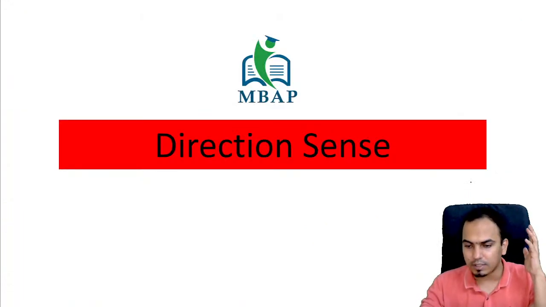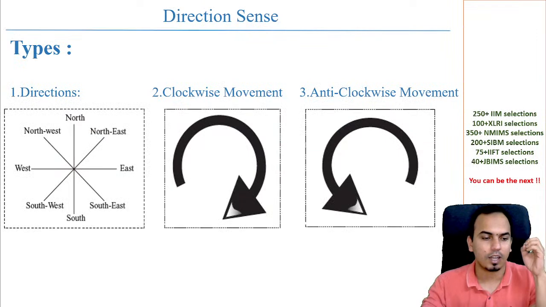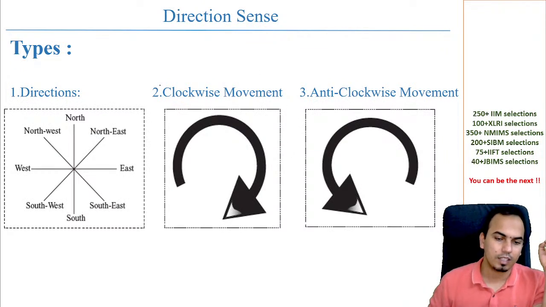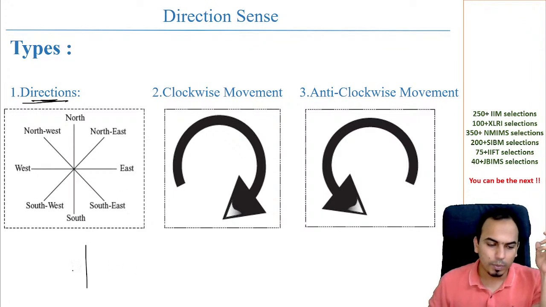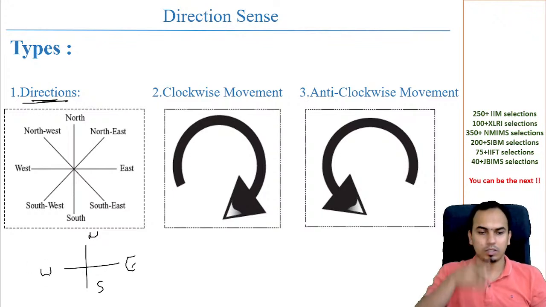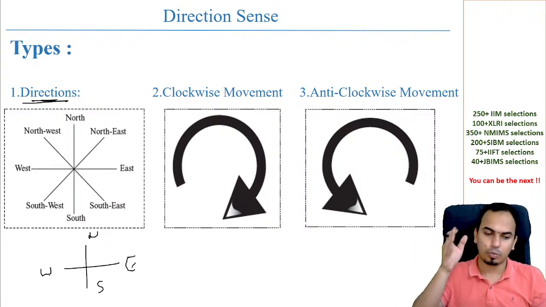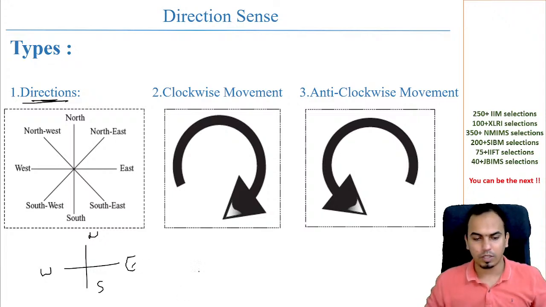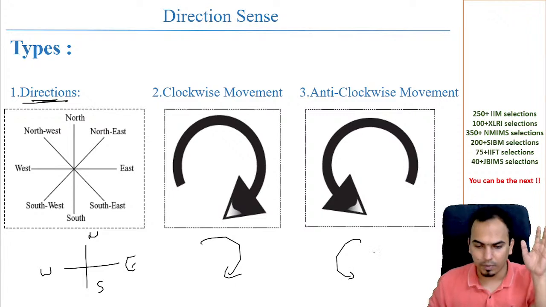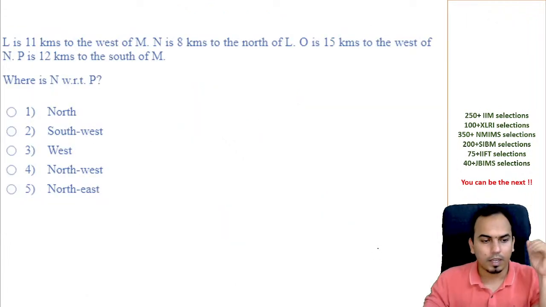Perfect. Direction sense. Now direction sense, this is the thing. जैसे direction में north, south, east, west, ये आपको पता होना चाहिए. ऊपर north, नीचे south, right hand side पे east है, left hand side पे west है. This is going to be east, and this is going to be west. Clockwise movement and the anti-clockwise movement, ये भी आपको पता होना चाहिए. Perfect, all right, great.